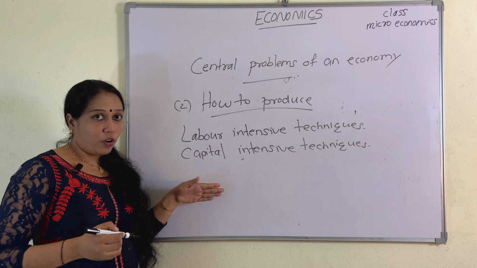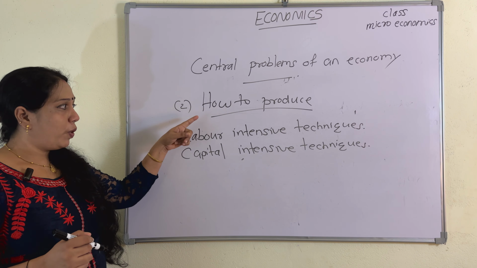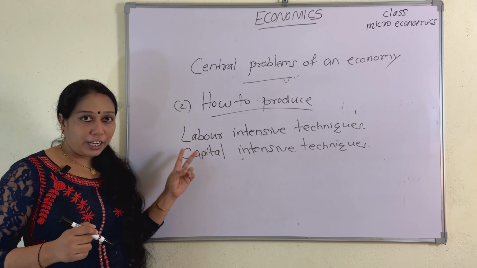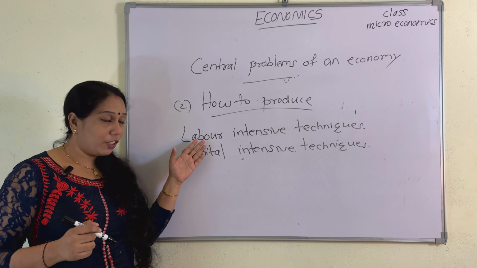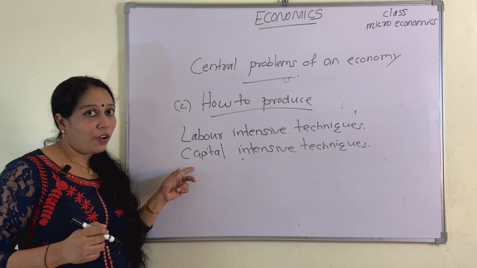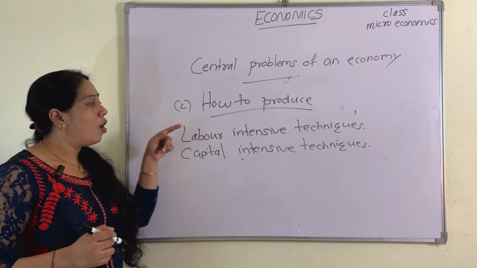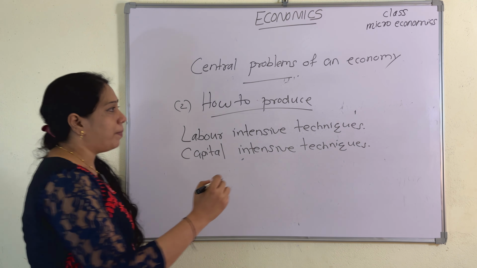Children, please write the notes. How to produce deals with the techniques of production. There are two techniques of production, labor intensive and capital intensive. Labor intensive techniques of production means more labor and less capital.